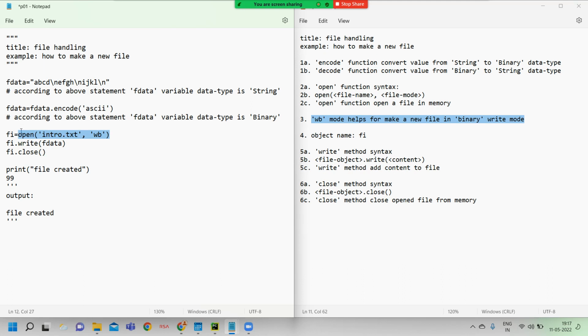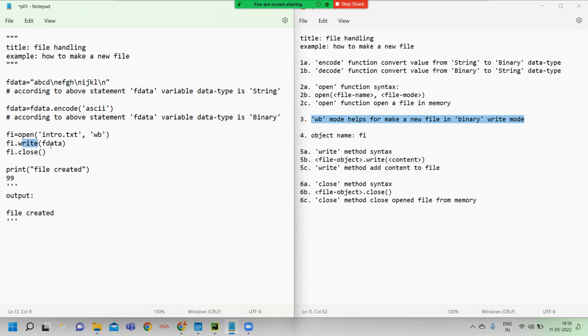Here we assign the object name. This is the user's wish. The user can assign any name here. It is not compulsory to mention fi. Here I mention fi for file. Because of that only, I mention fi. Okay.